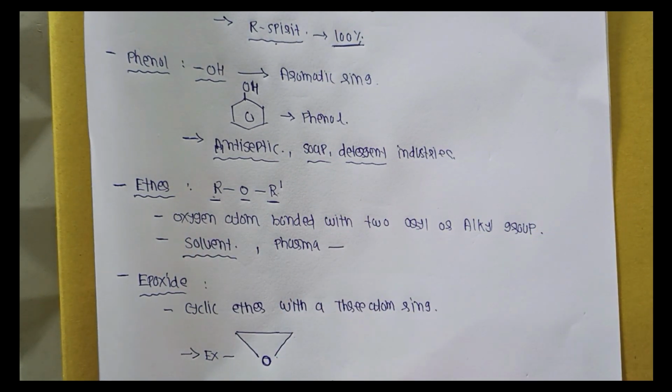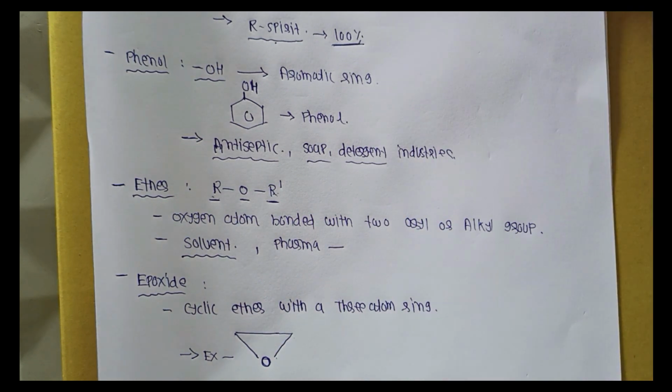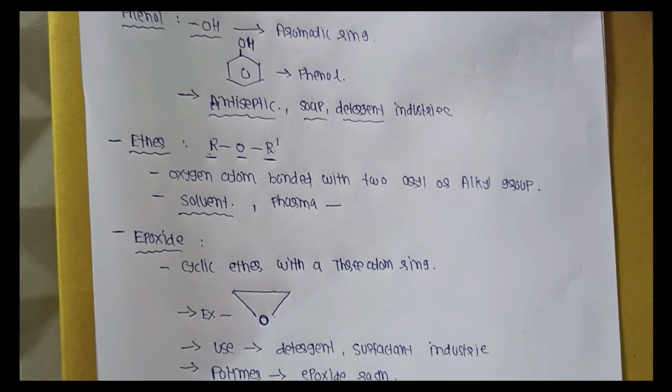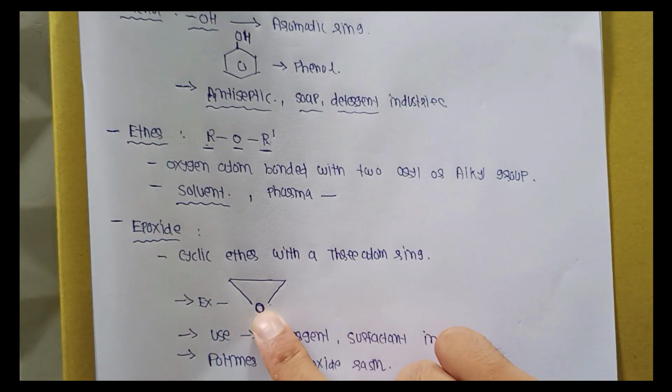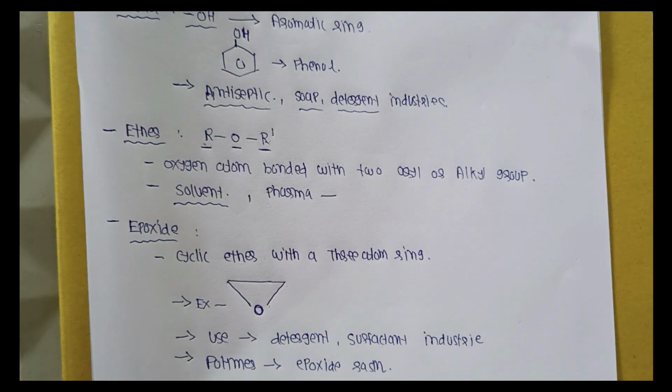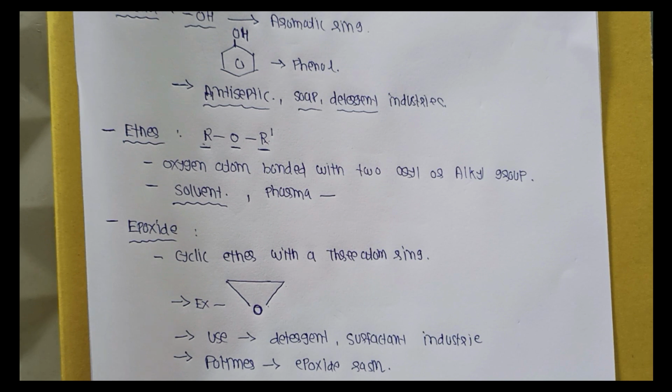It is also used in pharmaceutical medicine companies. And epoxide is a cyclic ether, one type of ether with a cyclic structure, a three-atom ring. Epoxide is also used in detergent, surfactant or soap industrial use, and nowadays epoxide is mostly used in the polymer industry, as epoxide resin.